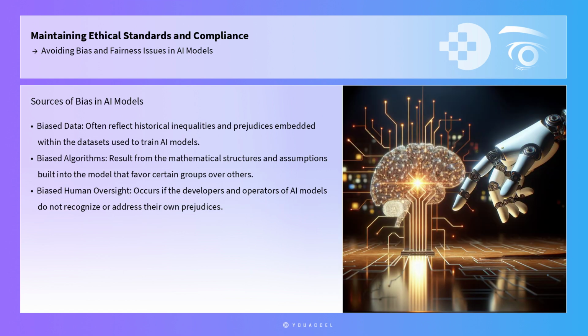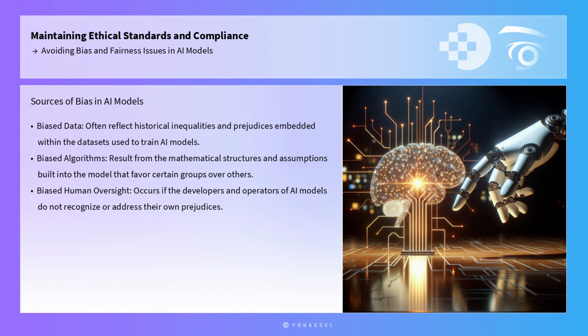Bias in AI models typically arises from three primary sources: biased data, biased algorithms, and biased human oversight. Biased data often reflect historical inequalities and prejudices embedded within the datasets used to train AI models. For instance, if a dataset predominantly includes male applicants for a tech job, the AI model might inadvertently develop a preference for male candidates. This can perpetuate gender disparities within the workplace.